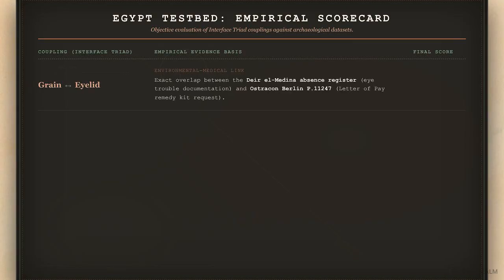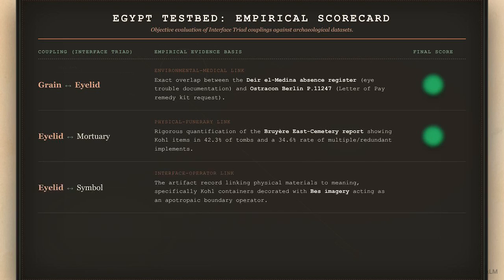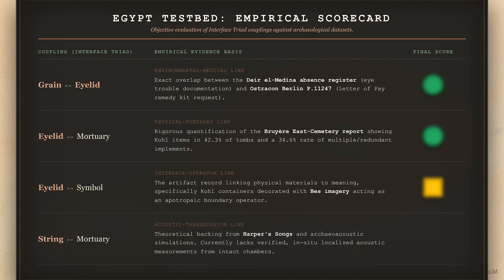The grain-to-eyelid coupling registers as strong, verified by the exact overlap of the administrative register and occupational ostraca. The eyelid-to-mortuary coupling also registers as strong, supported by the rigorous quantification of the East Cemetery grave goods. The eyelid-to-symbol coupling holds at medium strong, anchored by the artifact record connecting chemical cosmetic layers to apotropaic iconography. The string-to-mortuary link currently scores as weak medium. It requires localized in-situ acoustic data verification to advance further.